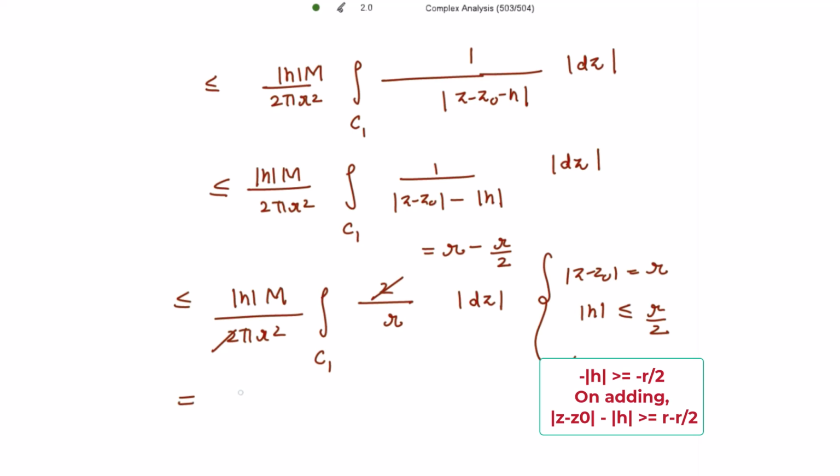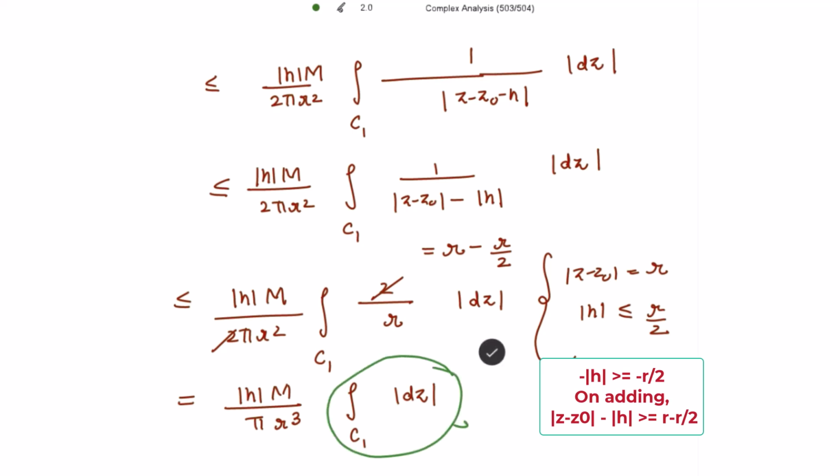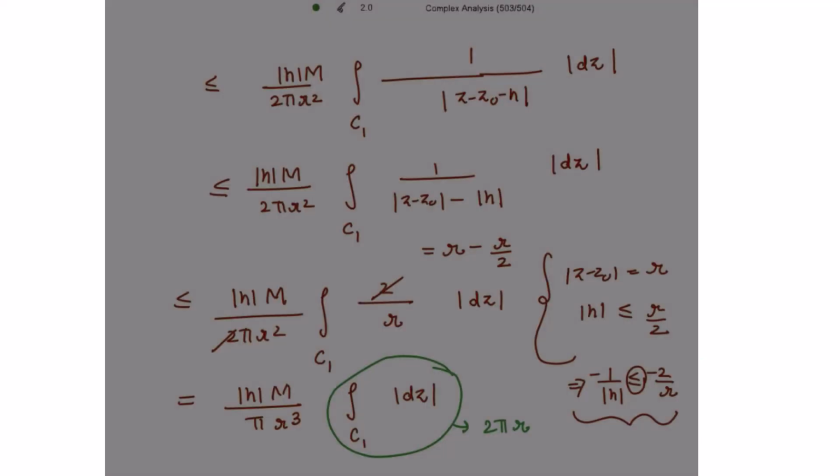So these two cancel out with this. So this is further equal to mod h capital M divided by pi r cube and the integral of mod of dz. And the integral of mod of dz is nothing but the circumference of the circle C1, that is 2 pi r. So writing this further as mod h into capital M divided by pi r cube into 2 pi r.